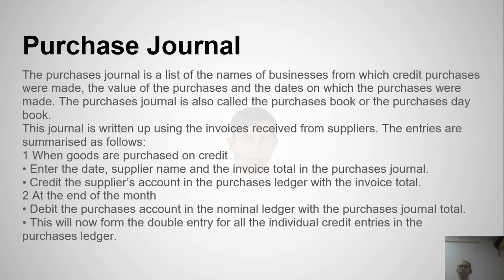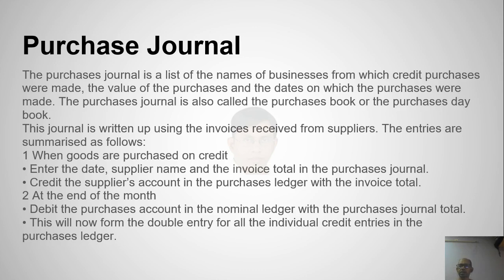Purchase journal. The purchase journal is a list of names of businesses from which credit purchases were made, the value of the purchases and the dates on which purchases were made. The purchase journal is also called the purchase book or the purchases day book. This journal is written up using the invoices received from suppliers. The entries are summarized as follows.